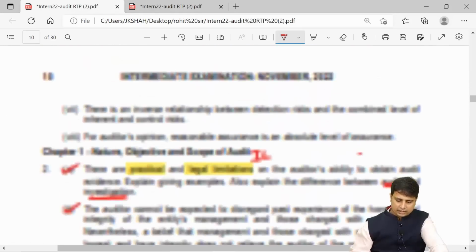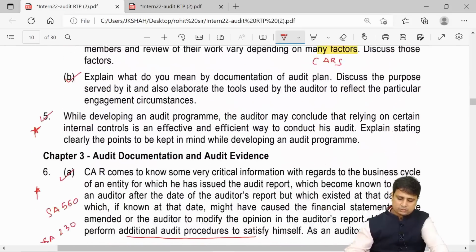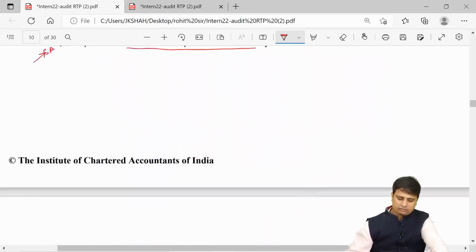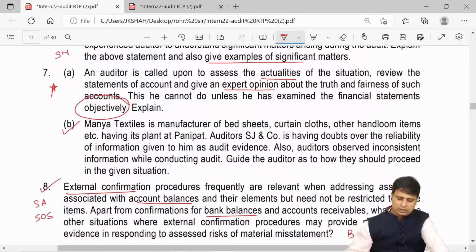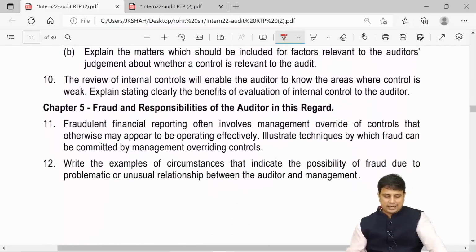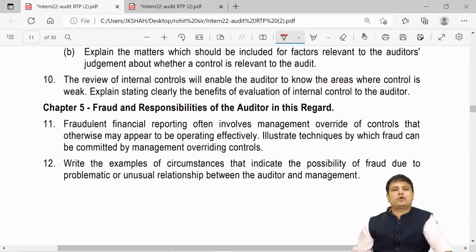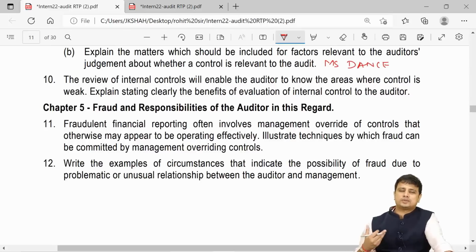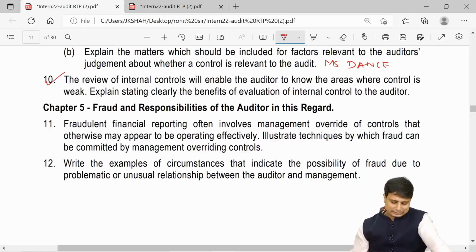So far what we have marked is, time and again I am repeating, question number 3 we have marked, question number 5 we have marked, 6a we have marked, 7a we have marked, and 9a we have marked. Next, explain the matters which could be included for the factors relevant to the auditor's judgment about whether a control is relevant. So in chapter 4 we have done an answer called MS dance. Which controls are relevant? Only those controls which are significant. So only those controls are relevant, not all controls. You can refer to this from the summary notes that we have done.